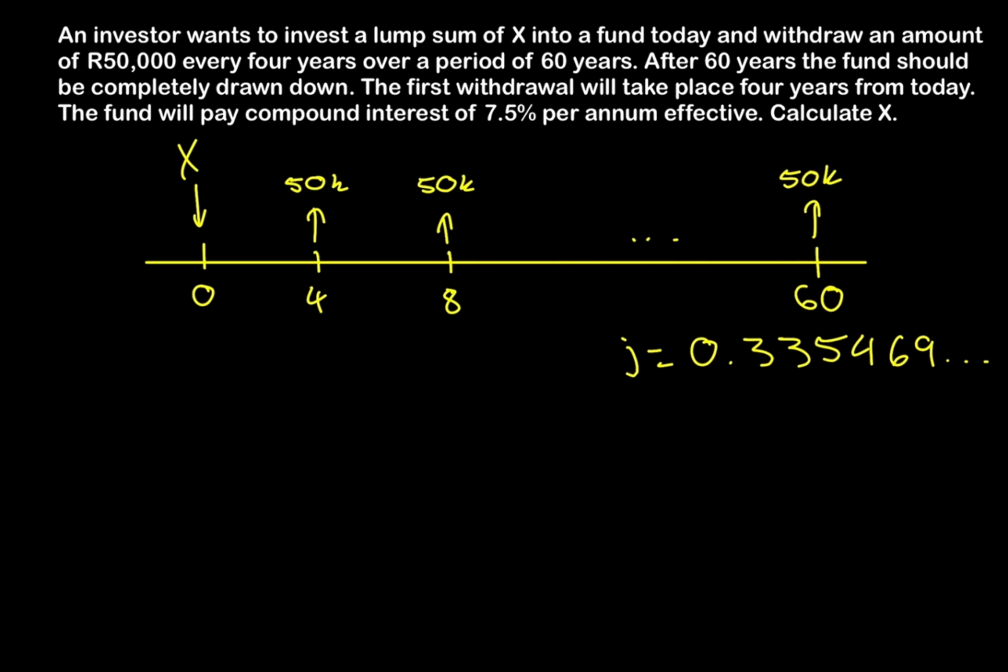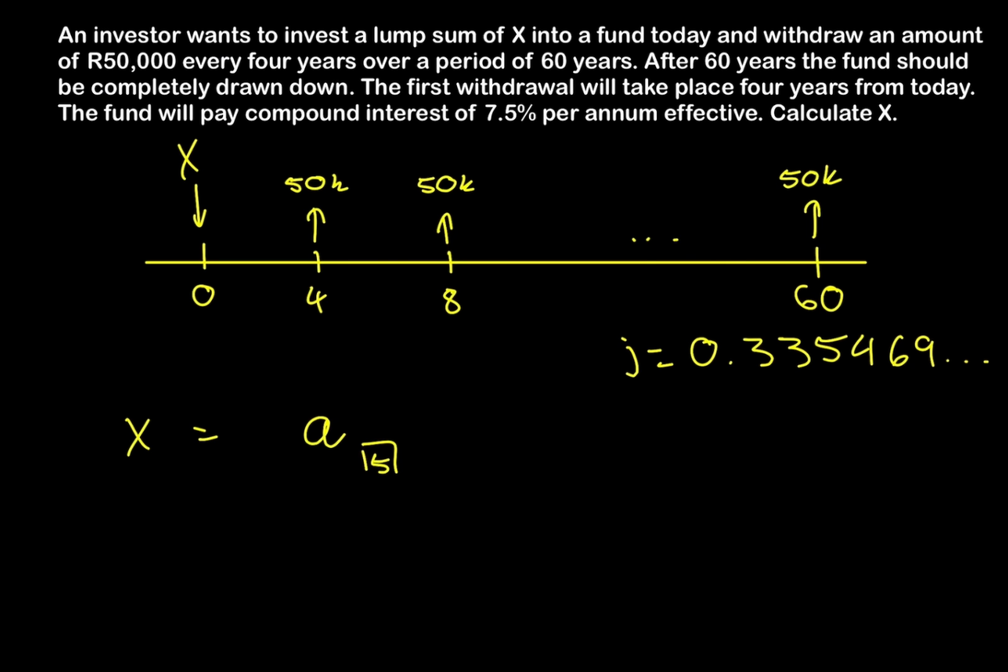Let's set up an equation of value. So our present value is going to be x, and this should be equal to an annuity in arrears, and we're going to use the a because it's a present value annuity, and in arrears we don't include anything on top of this a. And the number of payments that are occurring is 60 divided by 4, which is 15.